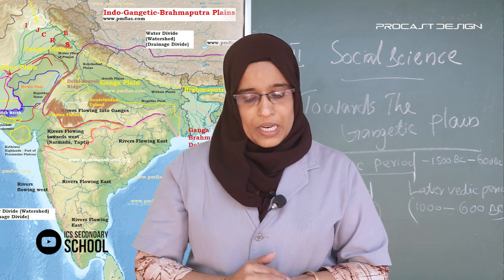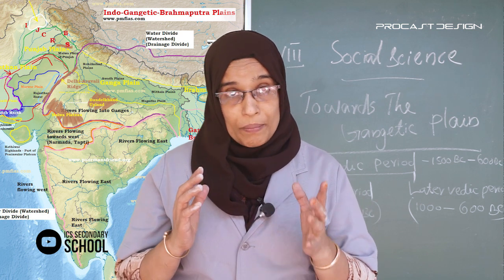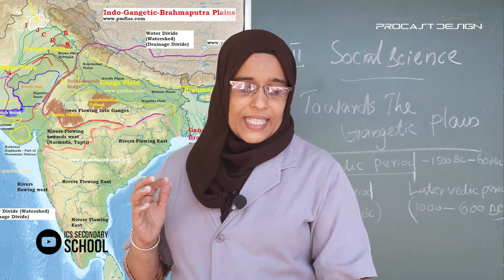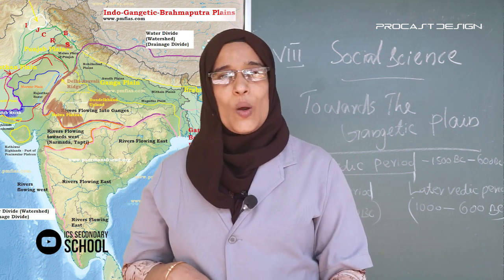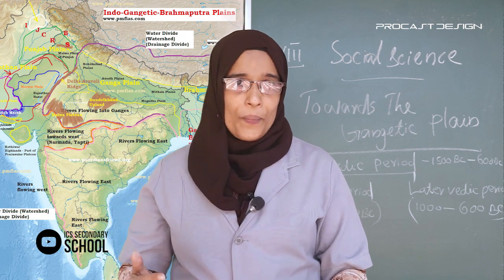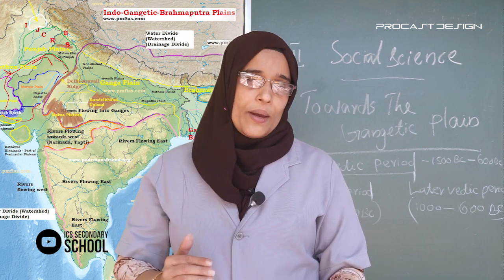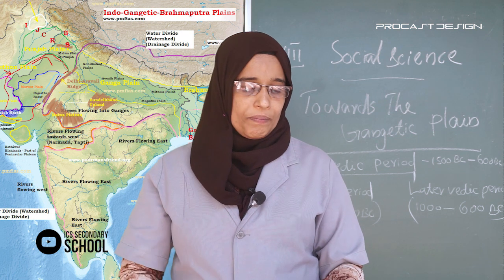There were different tribal assemblies to assist the tribal heads. These assemblies were known as Vidhata, Sabha and Samiti.